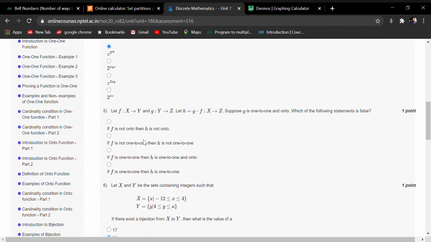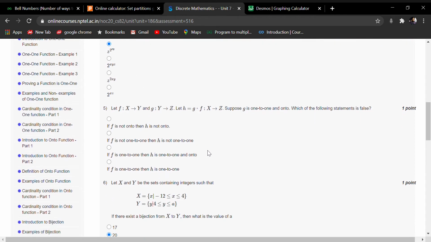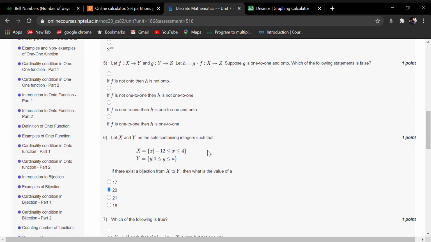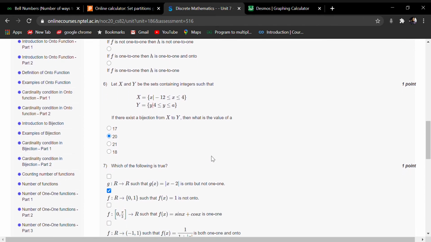Okay, fifth one, I think there is some kind of error in this question, so I have asked them to clarify. After clarification I will give the answer of this also. This is also a very simple question. Using graphs we can solve it. Now let's come to the sixth question.